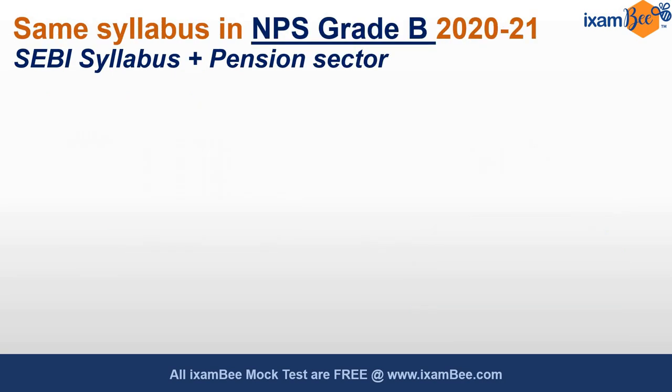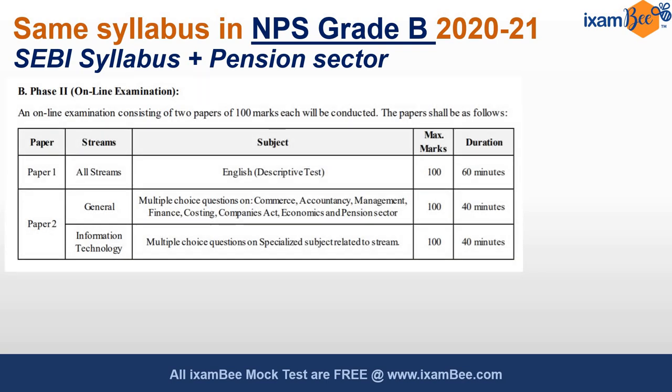Now this same syllabus, after SEBI in 2020, has been followed by 2 more regulators. One, the NPS Grade B, where they included the exact same syllabus of SEBI, plus they added the pension sector because NPS is in the pension sector. So they had the same pattern, commerce and accountancy, management, finance, costing, and the pension sector, as I said, was added.